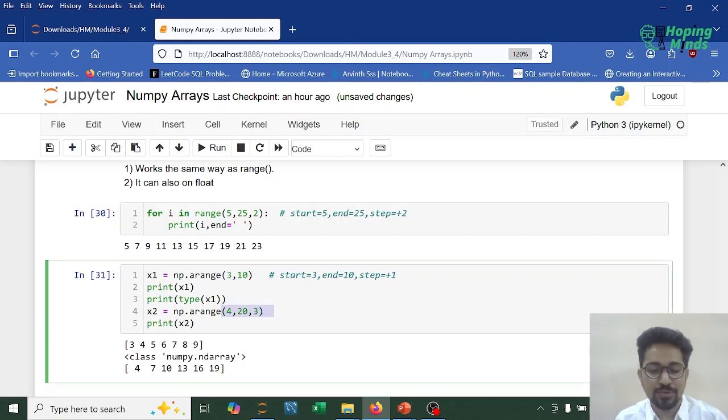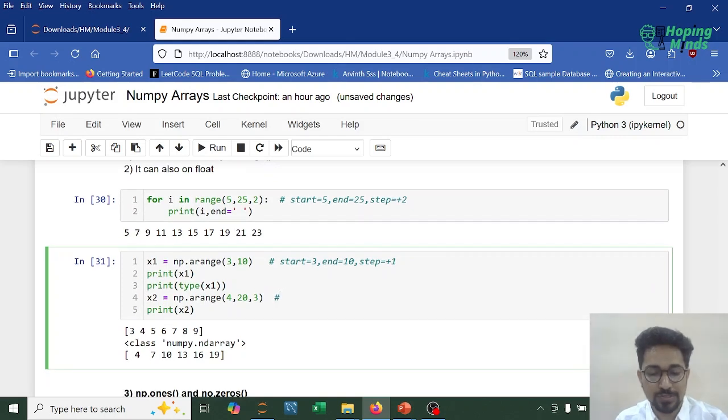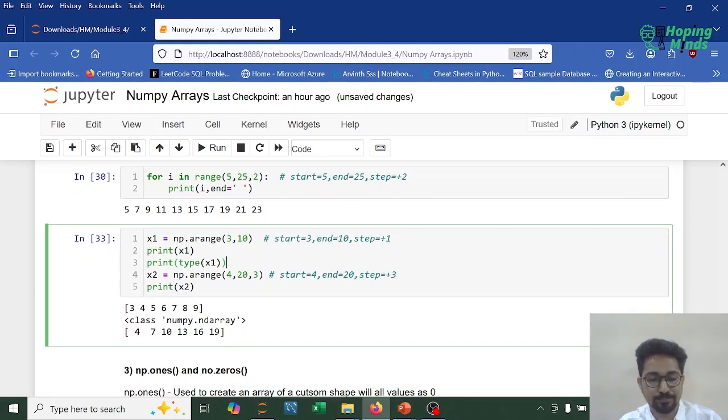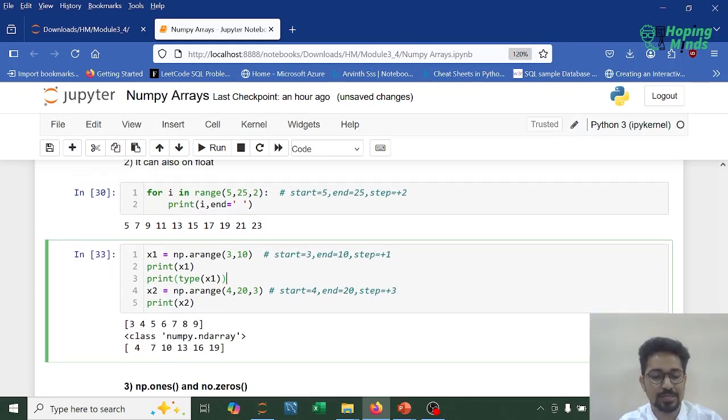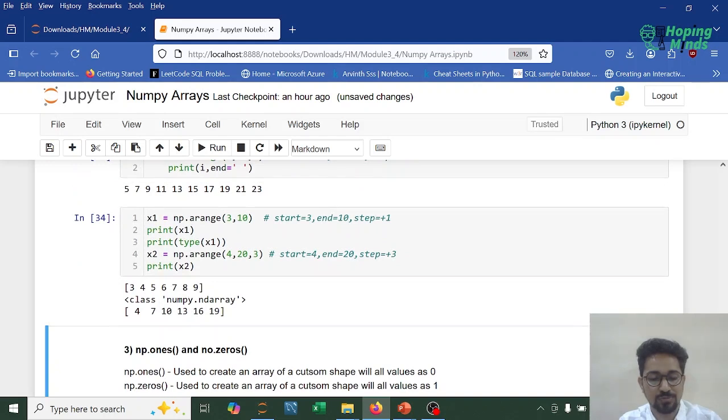Now in the second example, 4 comma 20 comma 3, what is the start, end, and step? Start is 4, end is 20, and the step size is 3. So it would be 4, 7, 10, 13, 16, 19, and so on. This is how we can observe the values. So guys, I hope this example is clear to everyone.